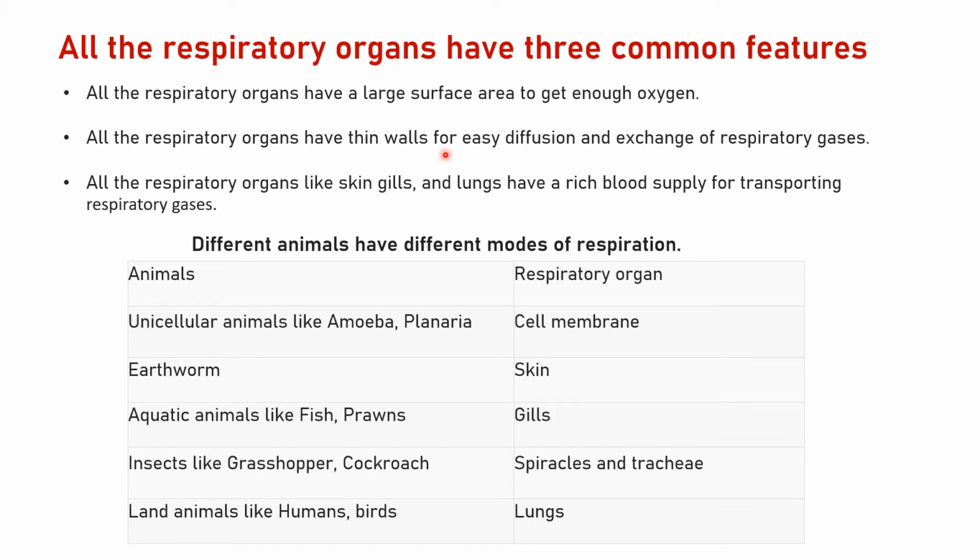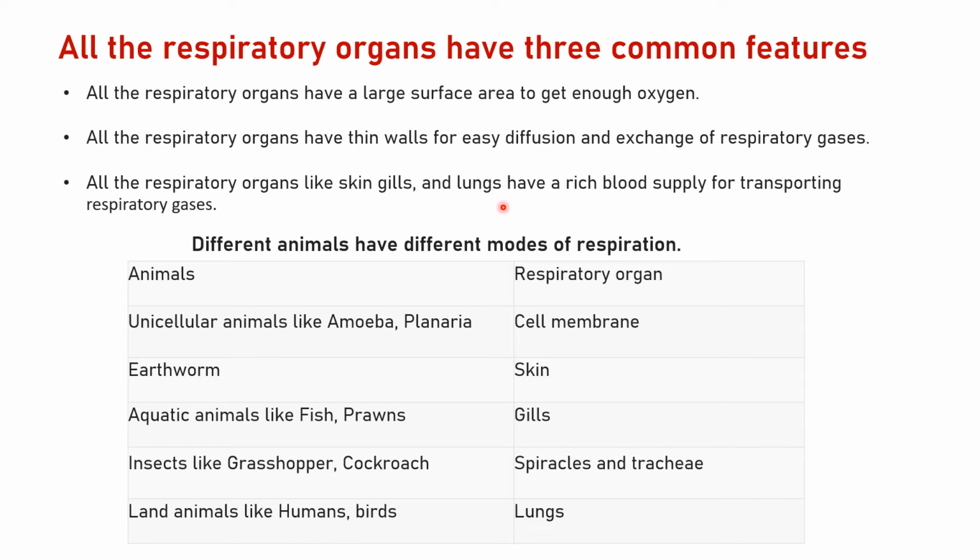Then there should be a rich supply of blood. Okay, because we know that oxygen and carbon dioxide which are present in our body are transported to the different organs, and from organs to lungs, from lungs to different organs, through blood, right? So there should be a rich supply of blood.